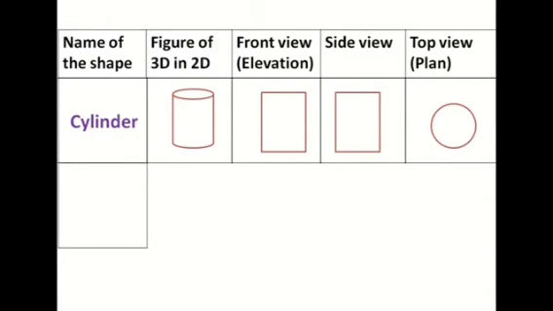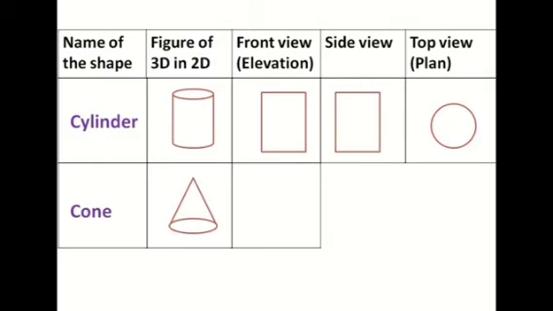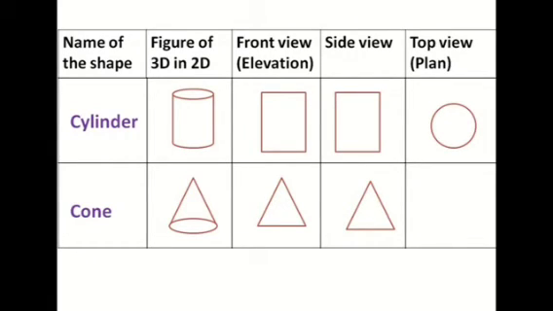Now I am taking the shape cone. So please draw a cone here. We will find out the front view, side view and the top view for the cone. So the cone from the front, it will be nothing but a triangle. So front view, we will draw a triangle. Even for the side view, it is also a triangle. And the top view will be a circle.